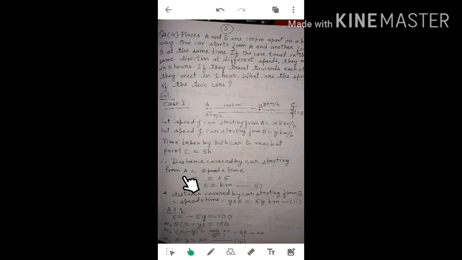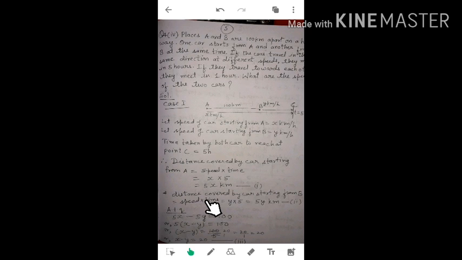We know distance is equal to speed into time. So the car which is starting from A, its speed is x. And the time taken by the car to reach point C is 5 hours. So x multiplied by 5 is equal to 5x kilometers. The distance covered by the car starting at point A is 5x kilometers. It means from A to C is 5x kilometers.